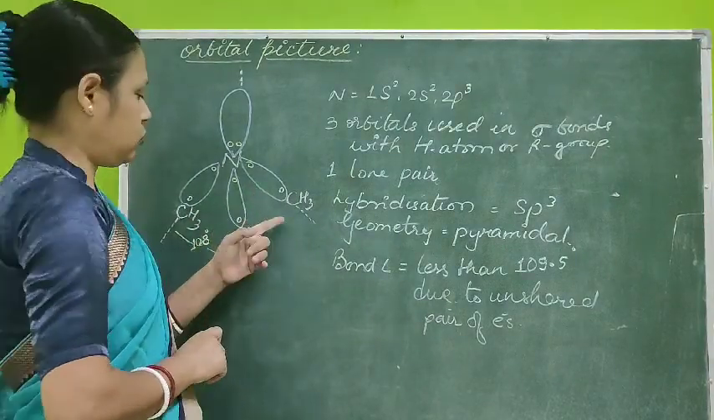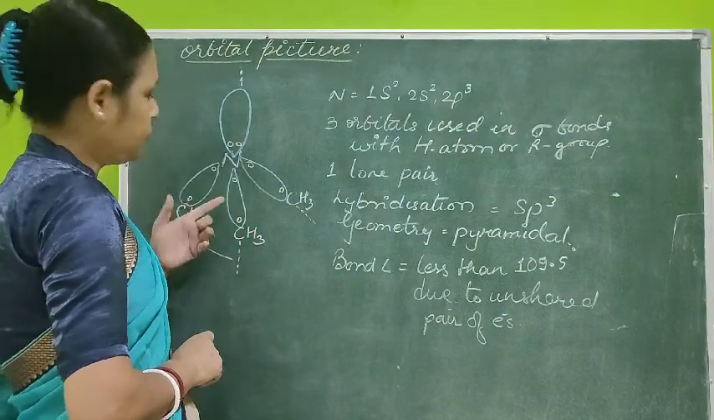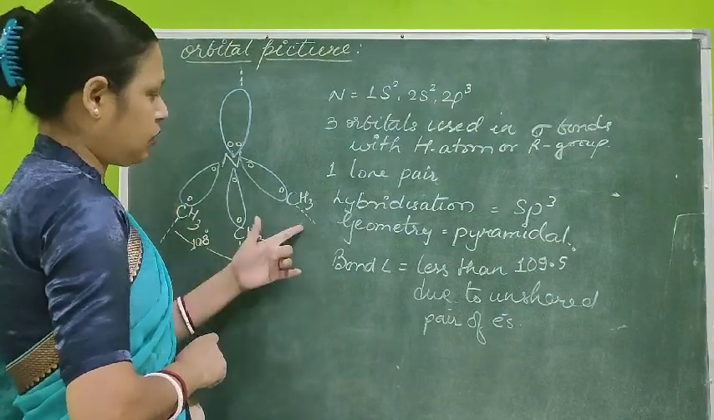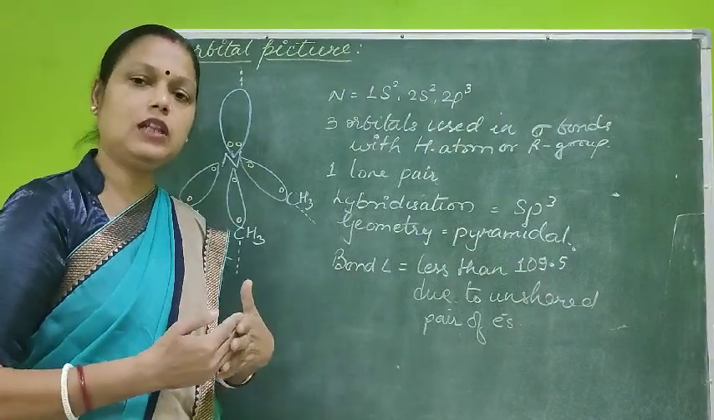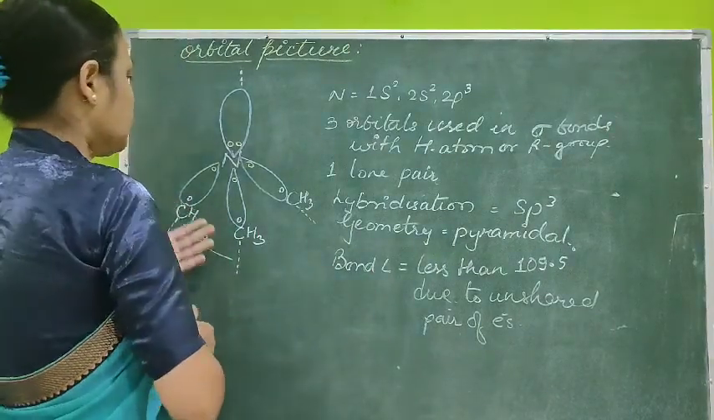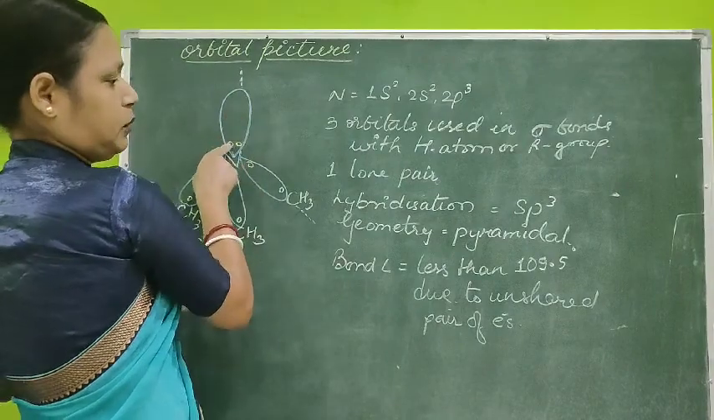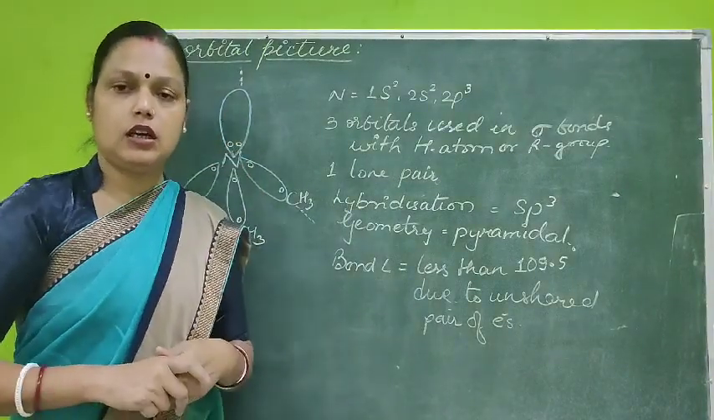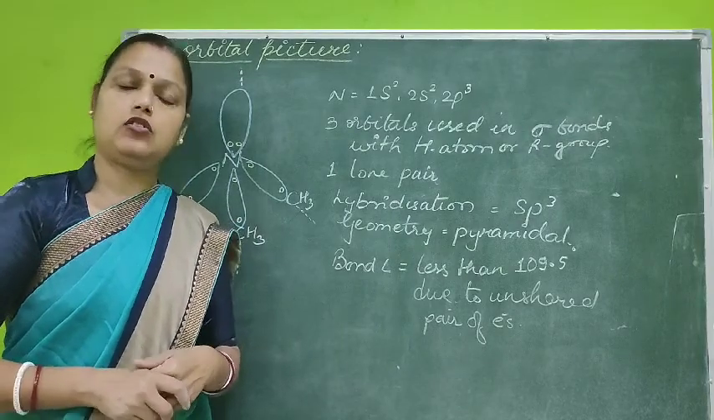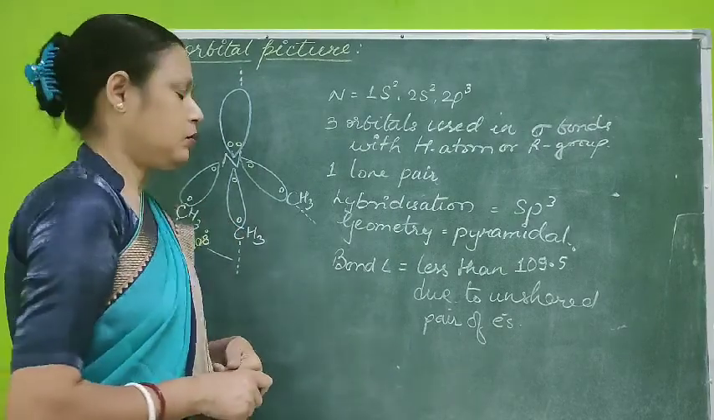Since here it is trimethylamine, methyl groups are there. If it is ammonia itself, then the bonding is with hydrogen atoms. Here one lone pair is available. In this case, we can say that the hybridization is sp3 and the geometry will be pyramidal.